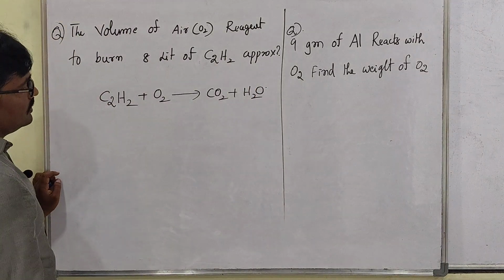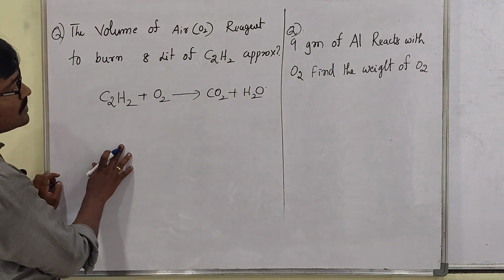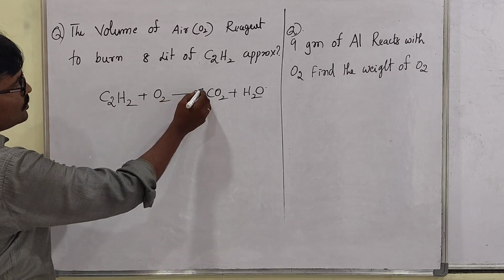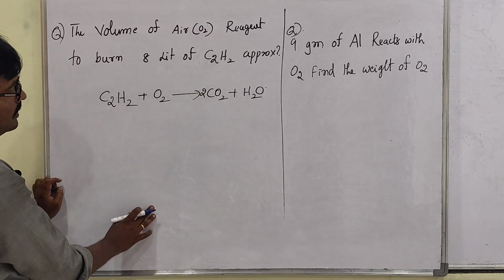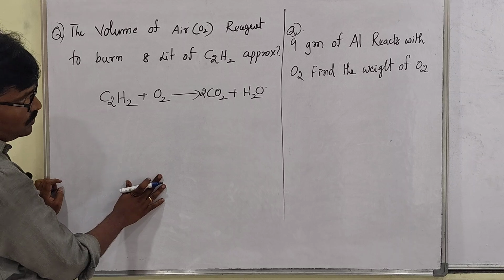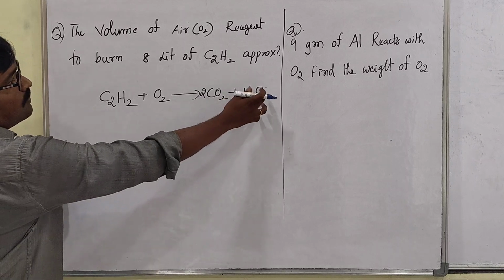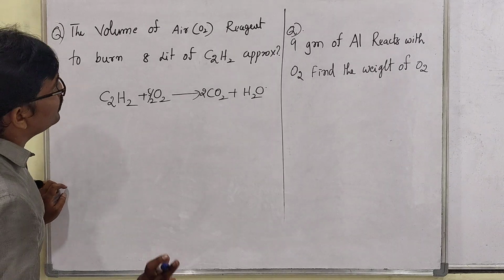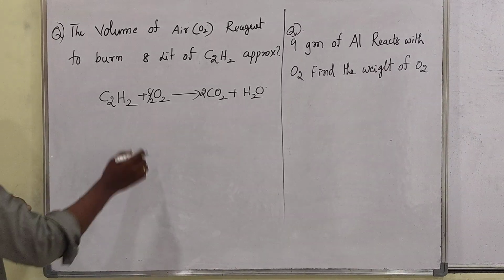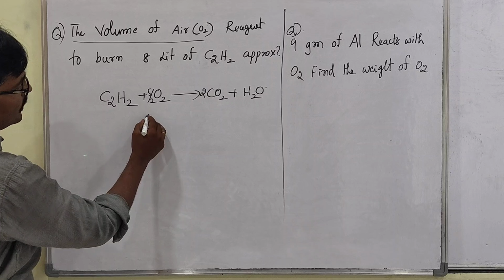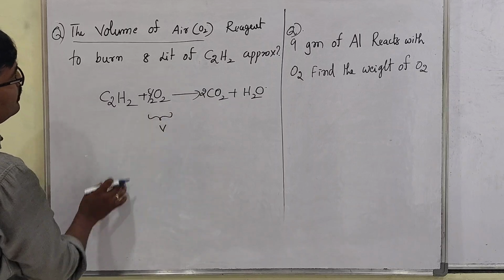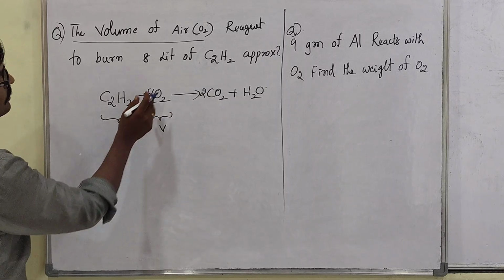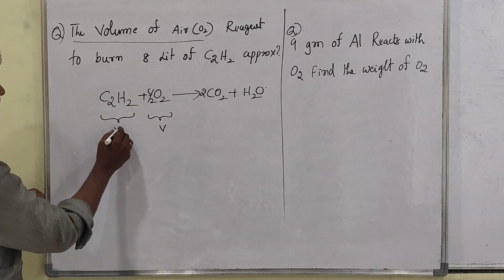Then sir, here balance the equation first. 2 moles of CO2 will be produced, then 1 H2O. So 2 to the 4, then 5, then 5 by 2 you can take, right? 5 by 2. So now the relation between the volume of O2 and the volume of C2H2.